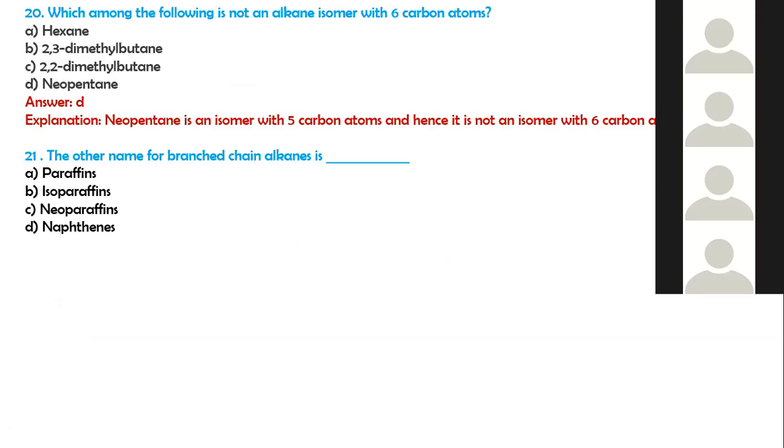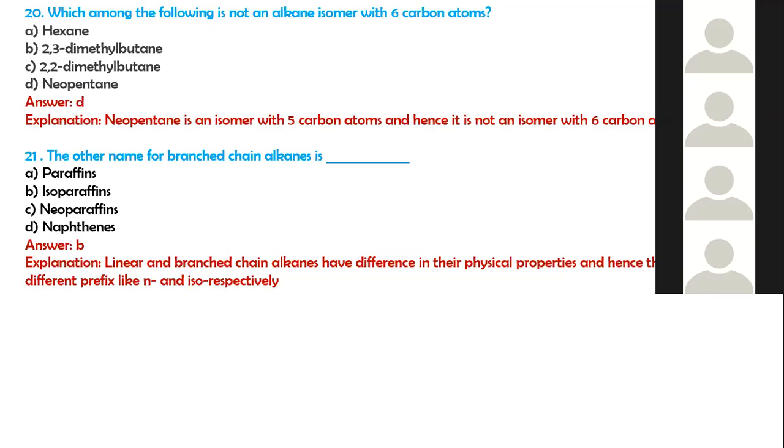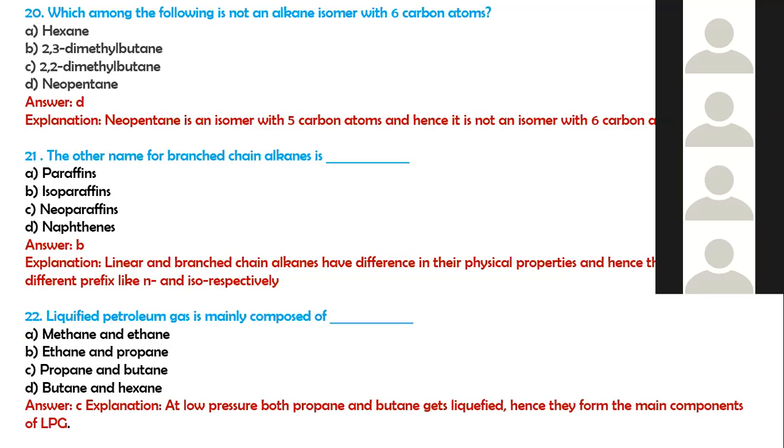So D, neopentane is an isomer with 5 carbon atoms, and hence it is not an isomer with 6 carbon atoms. The other name of branched chain alkane is paraffins, isoparaffins, neoparaffins, and naphthalenes. The B, isoparaffins. The linear and branched chain alkanes have differences in their physical properties, and hence they are given different prefixes, n and iso respectively.